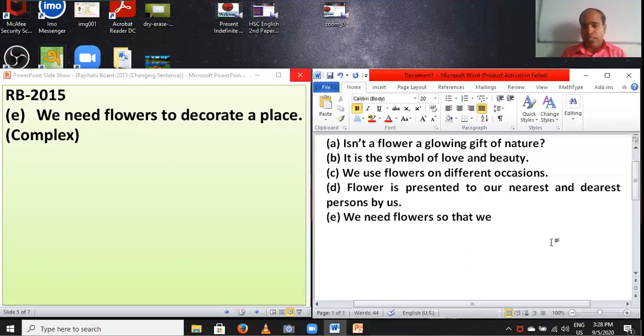So you can use can, and then you have to write the next part of the sentence after to: decorate a place. This is how a sentence is changed from simple to complex by using this formula, these rules.